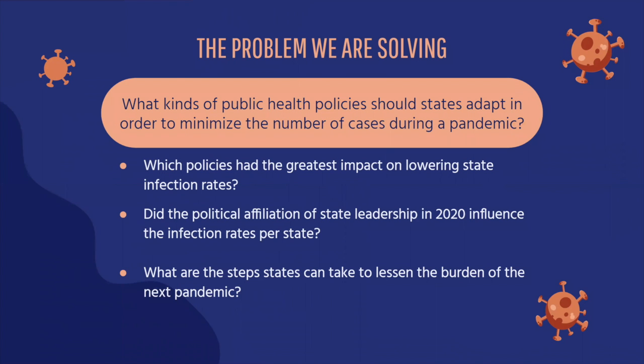The problem we are trying to solve is what kinds of public health policies states should adopt in order to minimize the number of cases during a pandemic. Questions we will take into consideration are: which policies had the greatest impact on lowering state infection rates? Did the political affiliation of state leadership in 2020 influence the infection rates per state? And what are the steps states can take to lessen the burden of the next pandemic?